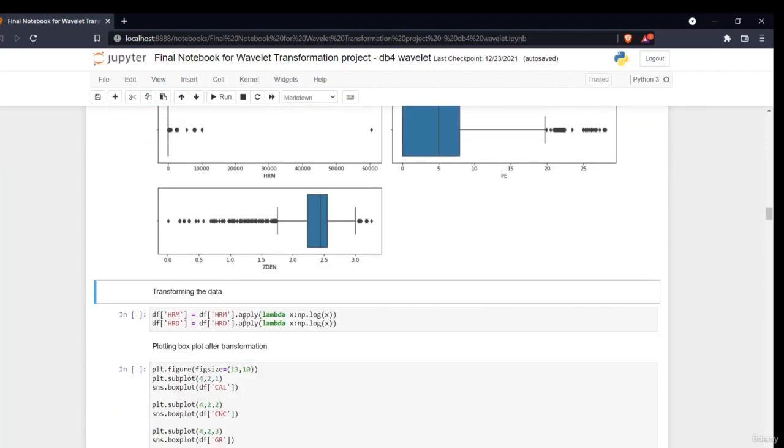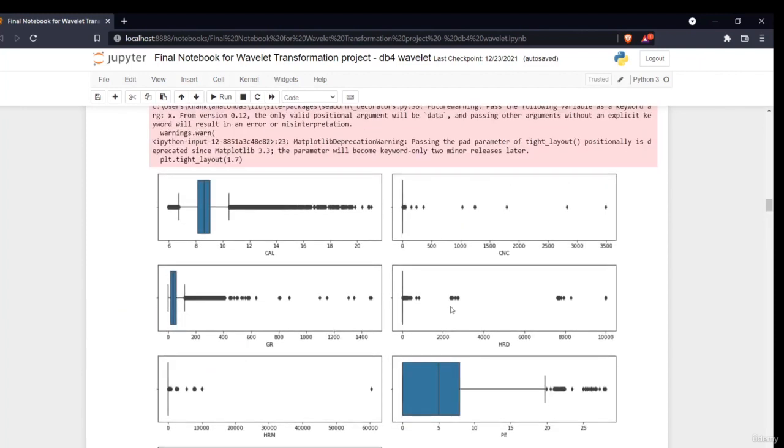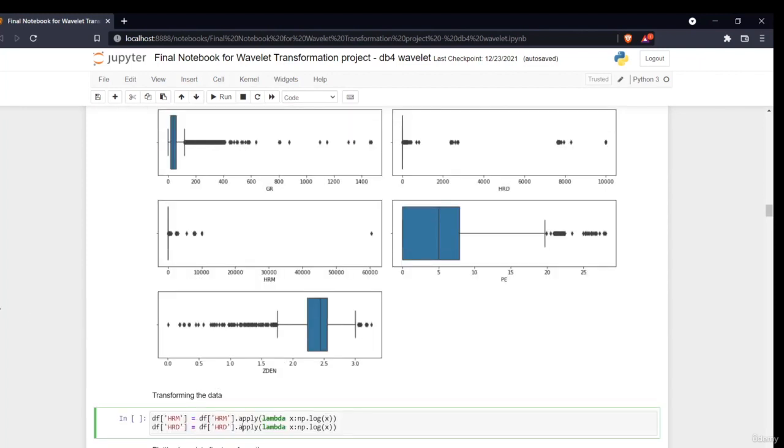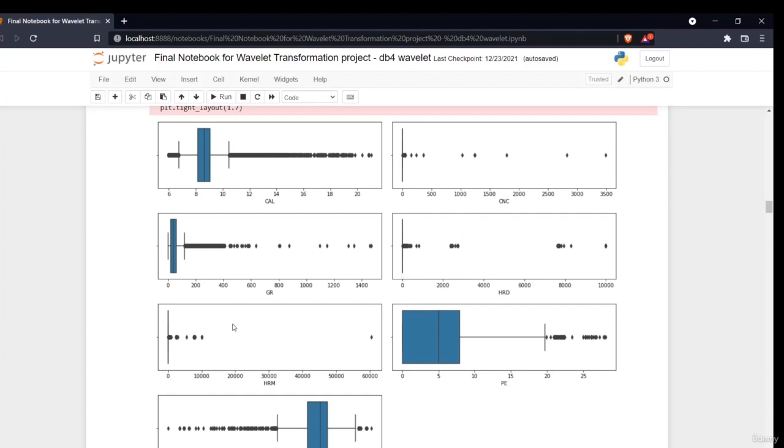And then one thing I have done is for the HRM and HRD log. Okay guys, for this you need to have some domain knowledge. I have some domain knowledge and I know that this log is always interpreted in a logarithmic scale.